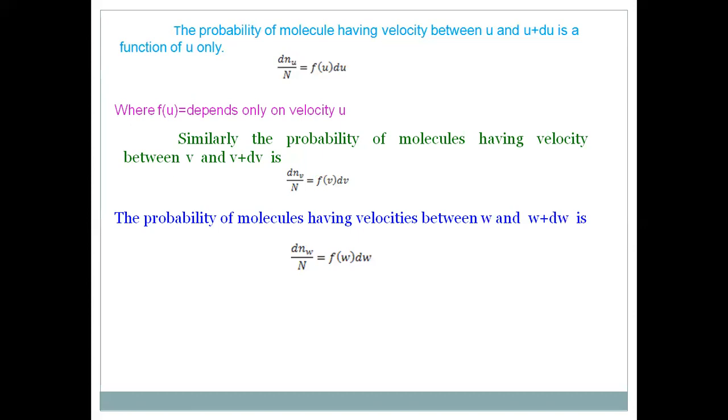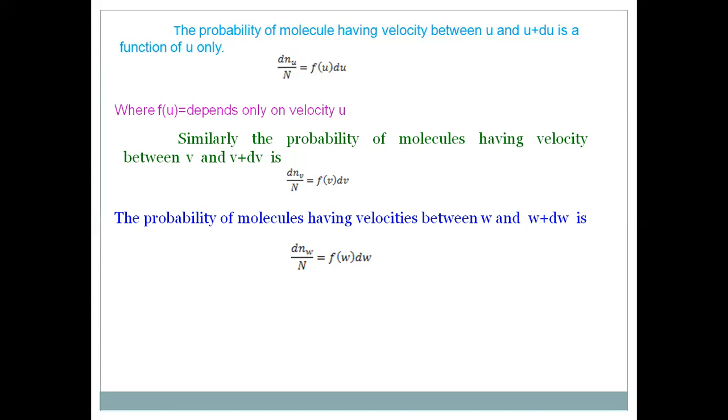Similarly, in a cube game, we have 6 sides, which are marked 1 to 6. One side is 1, the second side is 2, the third side is 3, and so on. When it is thrown onto the table, what is the probability of getting 2? We know it is 1 by 6, because there is only one 2, but there are 6 choices. So the probability of getting 2 is 1 by 6.